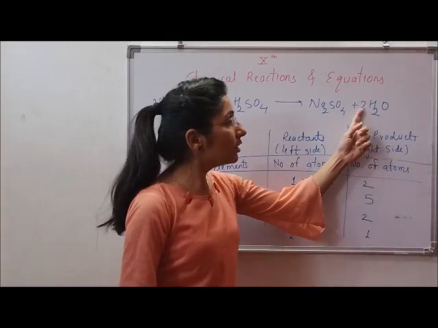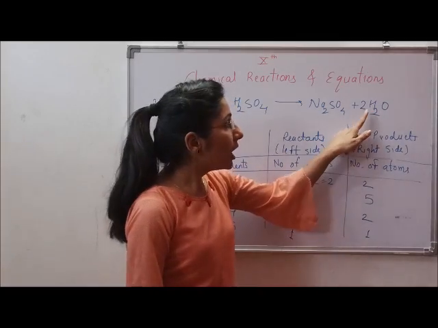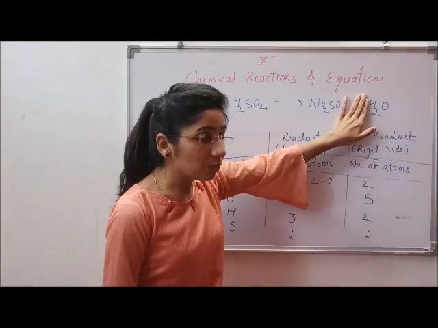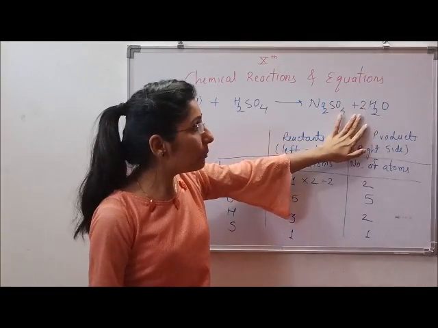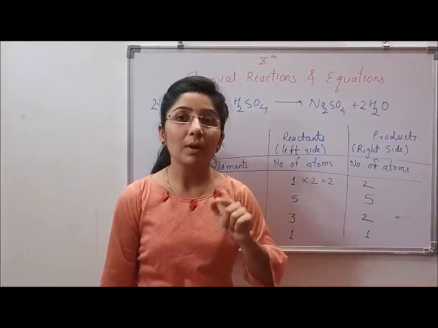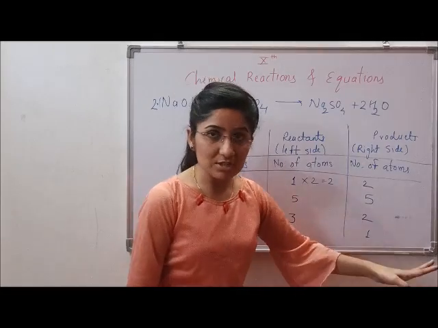If we write 2 here, that is applicable to this hydrogen. Now let me clear this. The atoms of hydrogen were 2. When I write 2 here as a prefix, that is applicable to the whole formula. So this 2 and this 2 get multiplied, and we get 4 hydrogen atoms now on the product side.